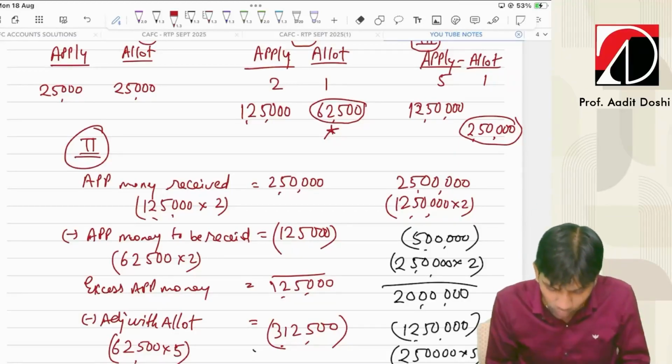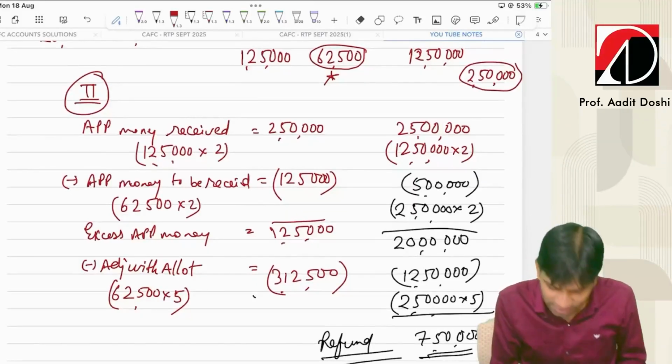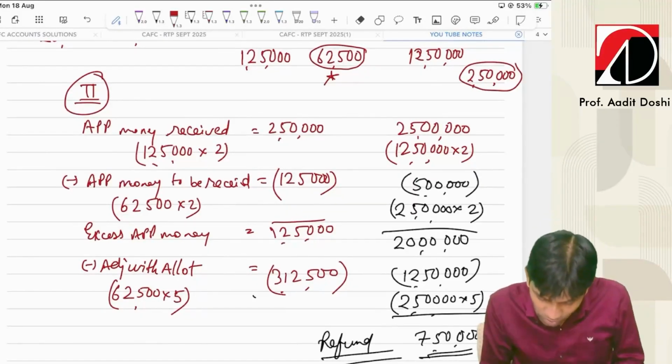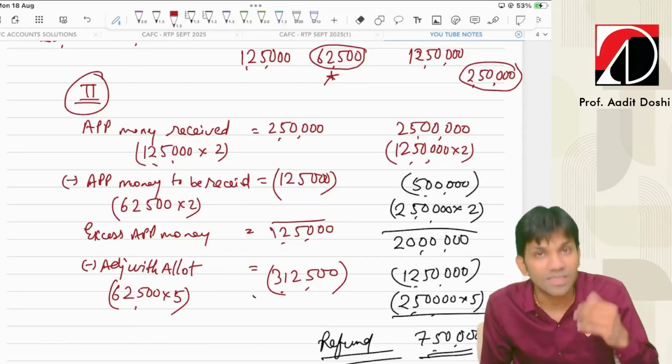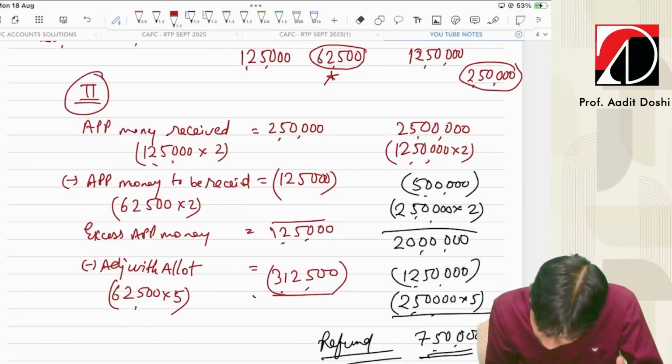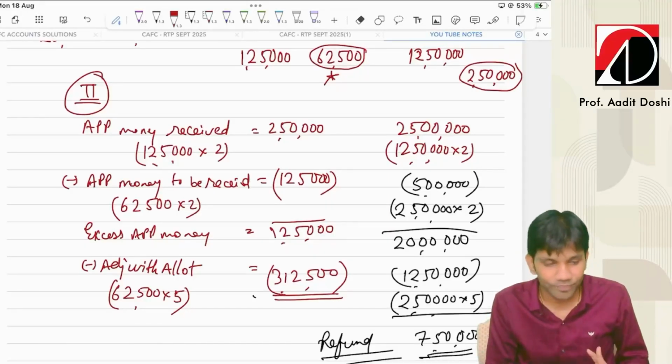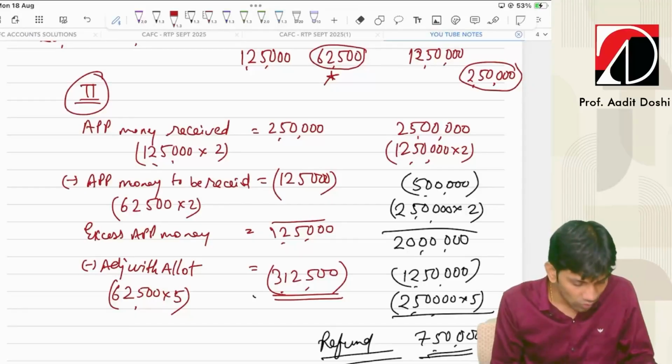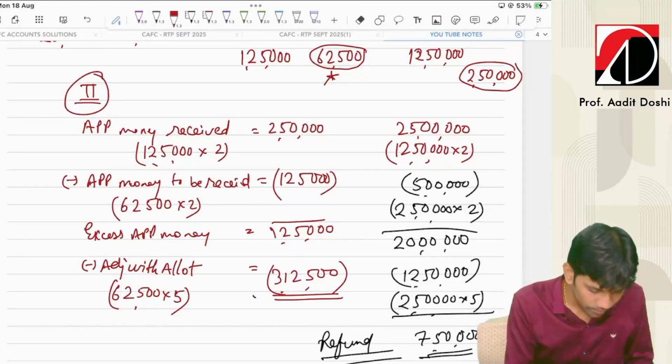How much was the allotment due? 5 rupees on how many shares? 62,500 shares. So this was the amount I was supposed to adjust with allotment. I think everything got adjusted with allotment. Let's check: 62,500 into 5.